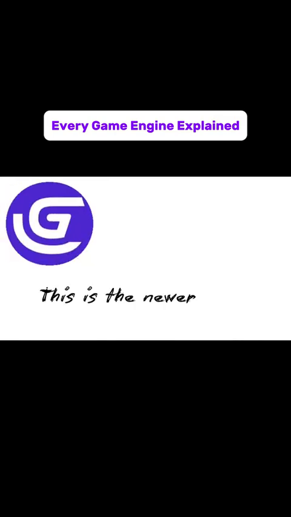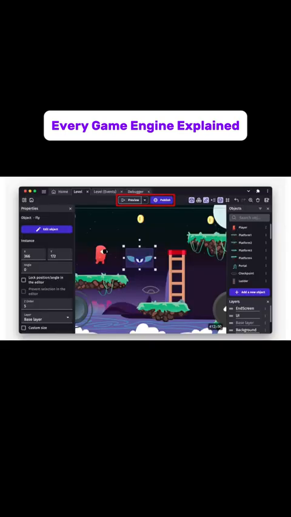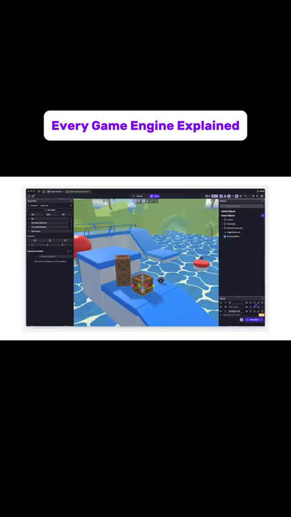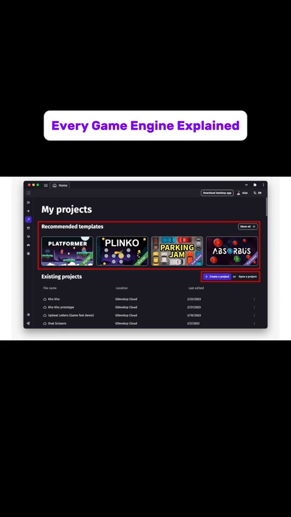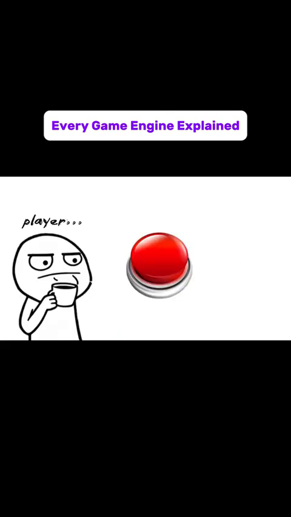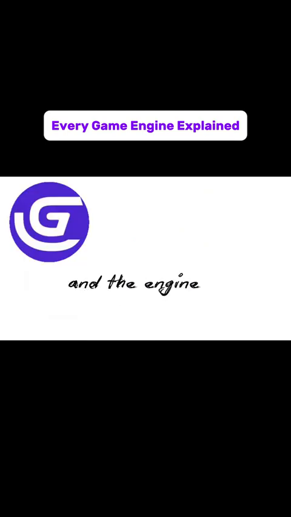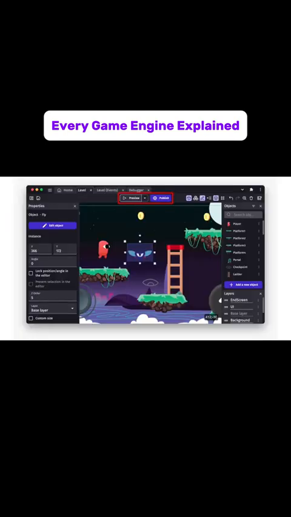GDevelop. This is a newer engine that positions itself as one of the most beginner-friendly options available today. It runs in a web browser as well as a desktop application, and it uses an event-based system rather than traditional coding. Instead of writing scripts, you set up conditions and actions. If the player presses a button, then the character jumps. And the engine translates that logic into a working game.